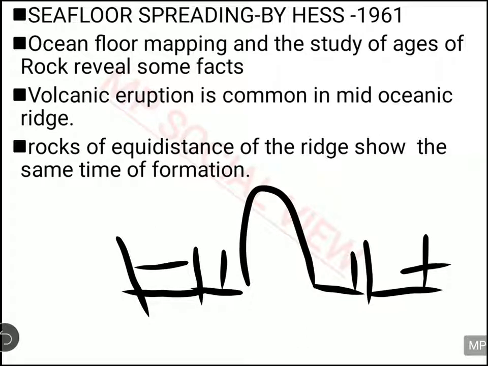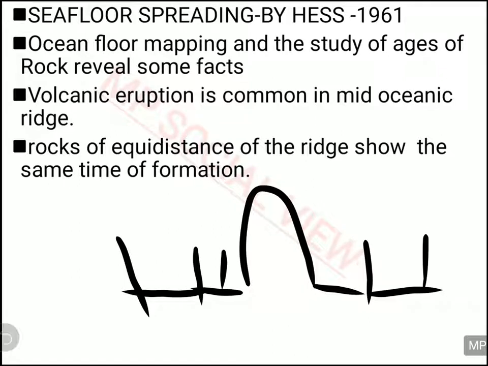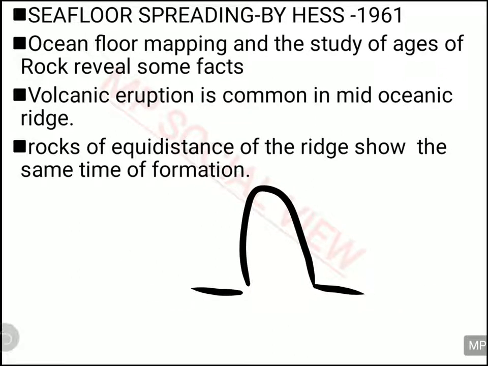Alright, and then as you go further from this side, as the distance is increasing, the age of the rocks is increasing, and also on this side, in the same way, the rock age is increasing. So at equal distances from the ridge, you have the same time of formation of rock.